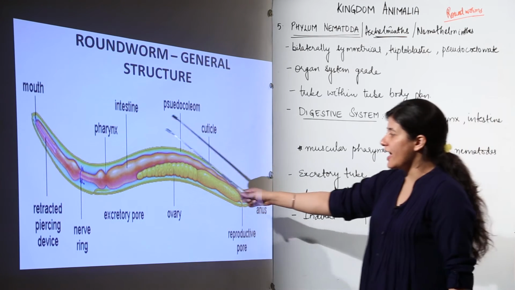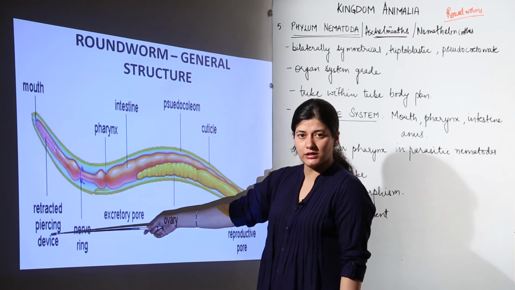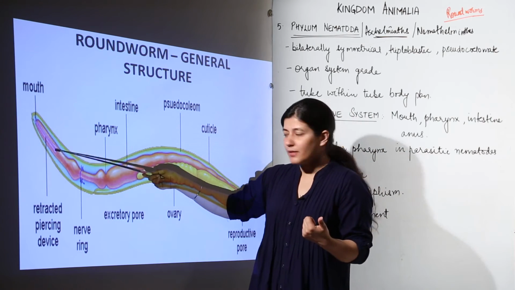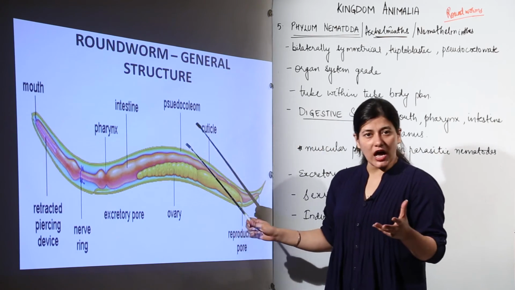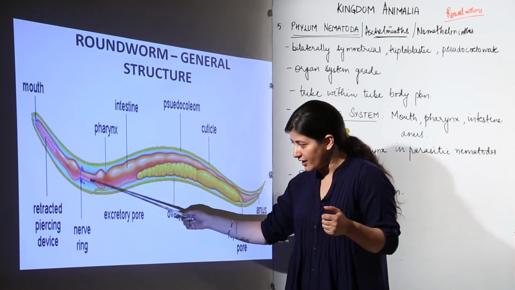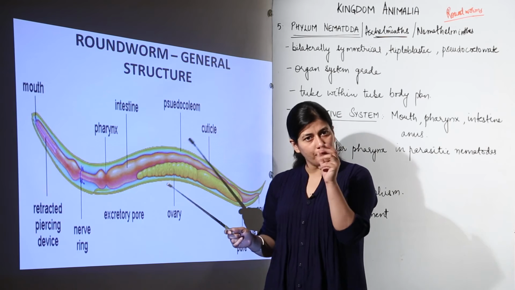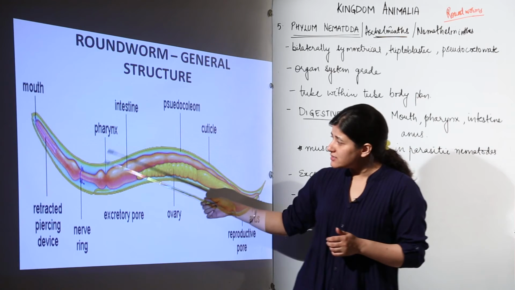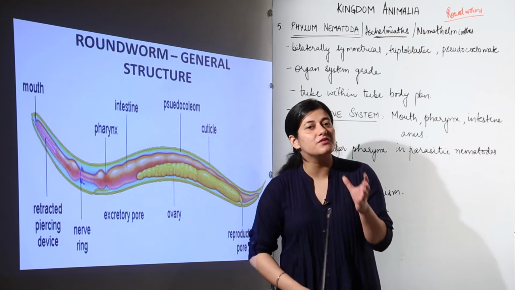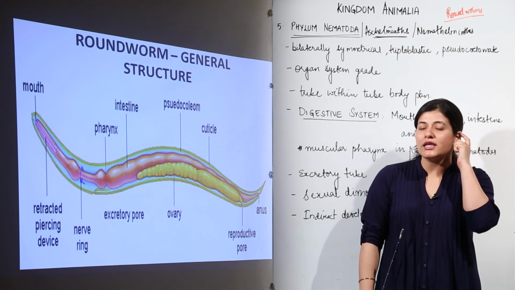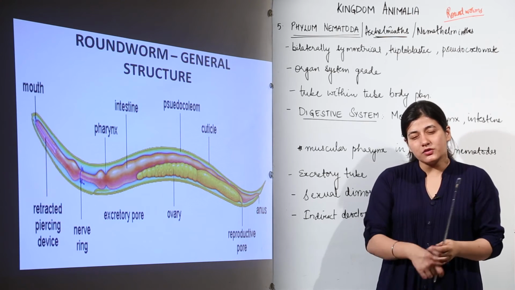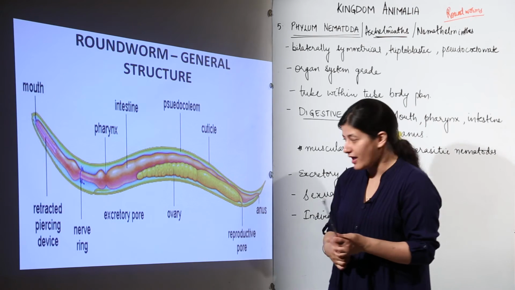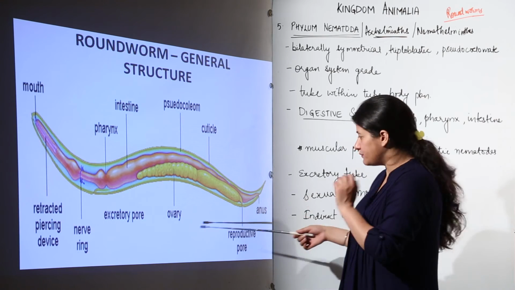Now this mouth can have teeth, these retracted piercing devices. If we have to talk about them in a common language, we can call them teeth, and those which are parasitic forms have a muscular pharynx. These teeth are responsible for piercing the tissue of whatever organism or food is going to be consumed, and this particular pharynx is highly muscular and advanced in case the nematode is parasitic, so that it can pierce the host cells and take whatever nutrition is required from there. And then we have the intestine where the absorption would take place.